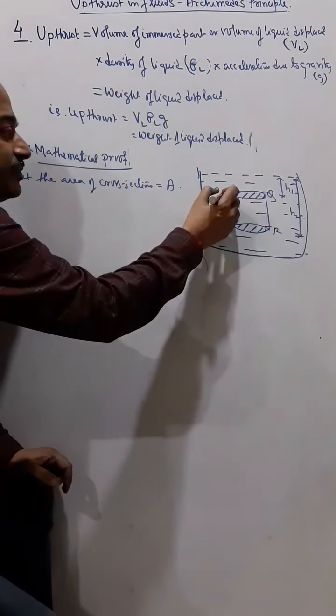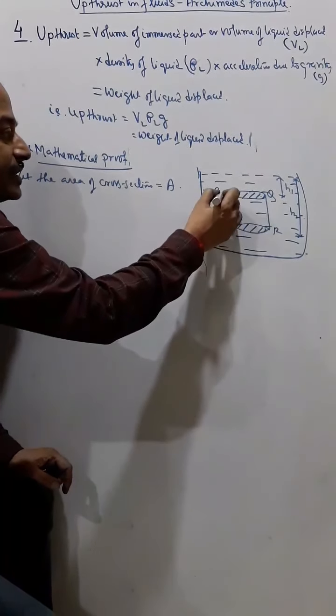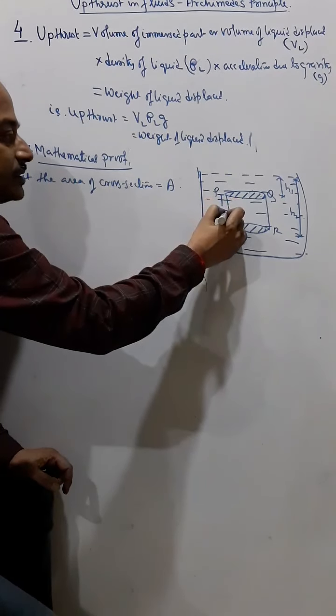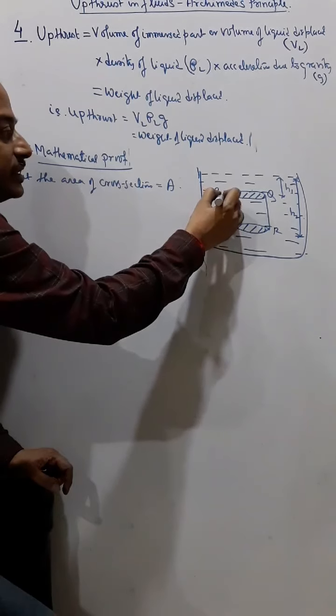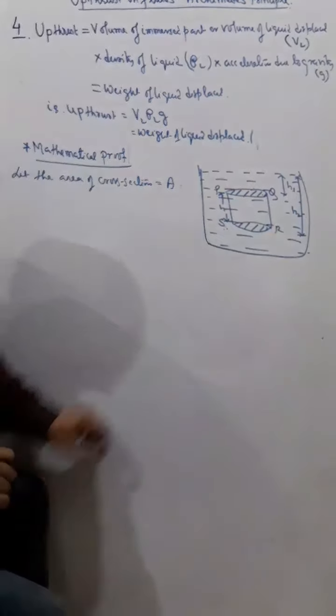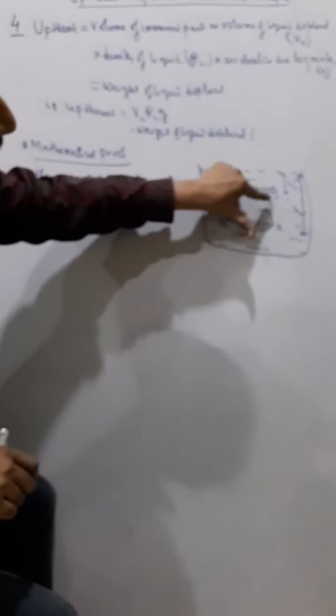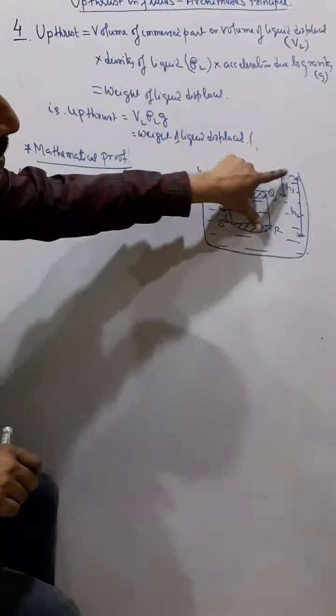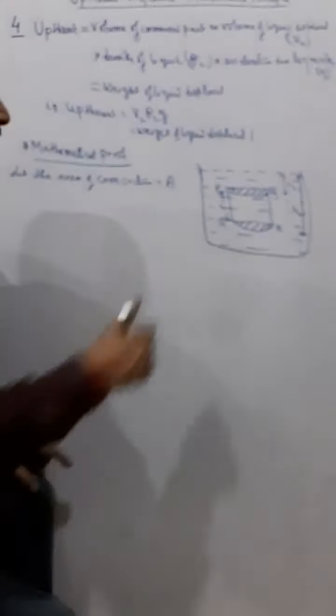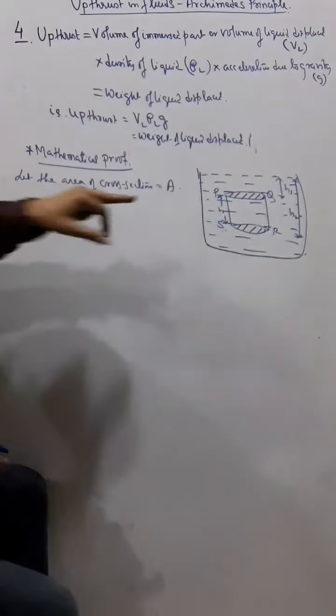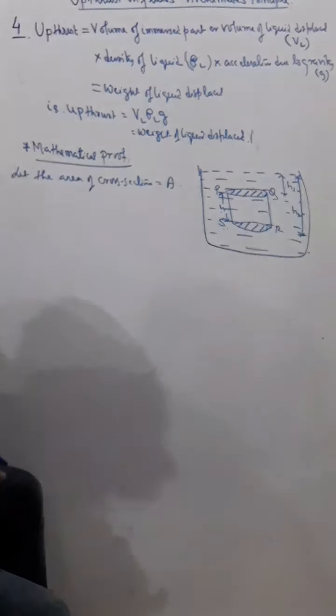And let the height of the original vessel be H. So this is the height. This upper surface is at a depth of H1, lower surface is at H2. So simply we can say that H equals H2 minus H1, right? So remember this, and we have taken the cross section A.